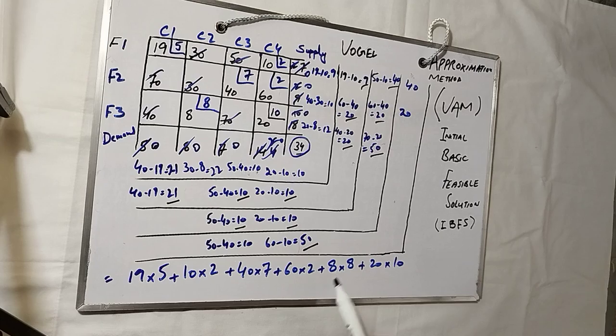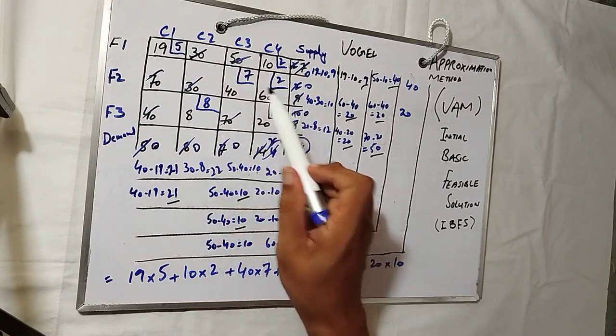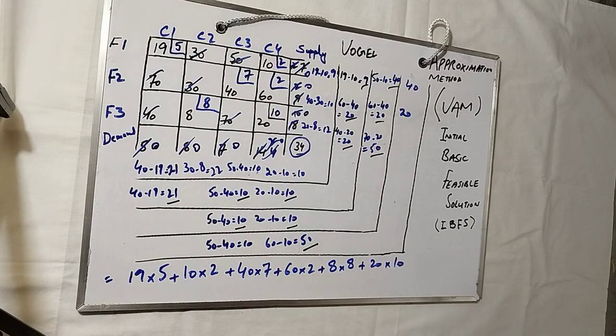So you see 1, 2, 3, 4, 5, 6. 6 are allocated and 6 is done.